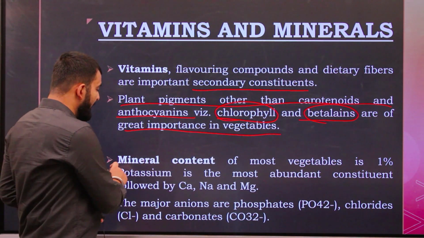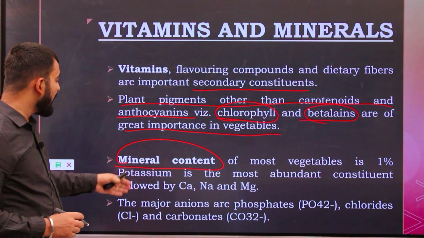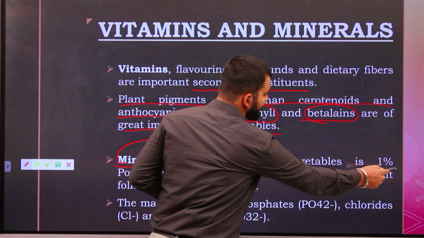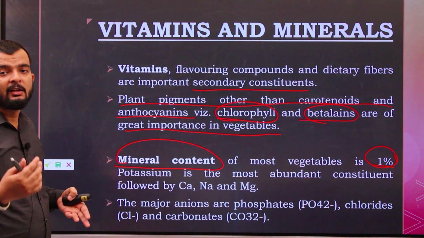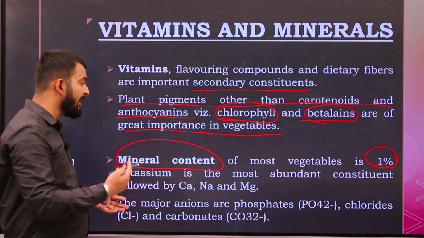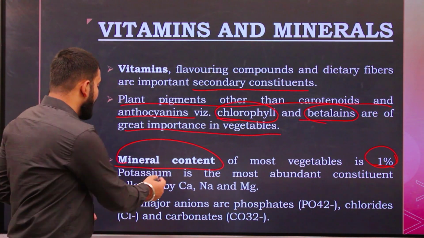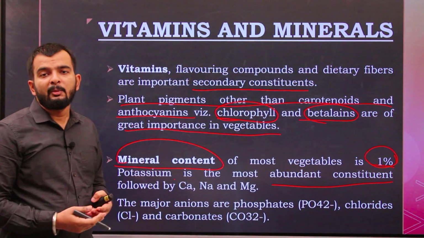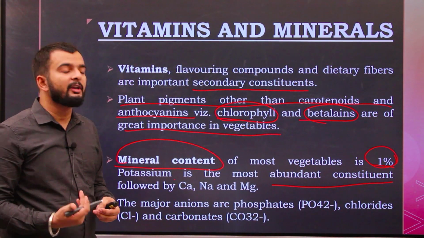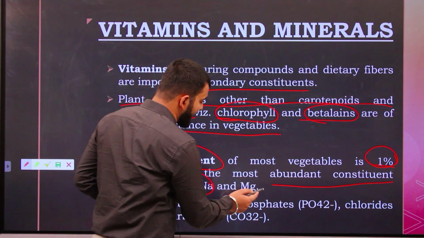Next we see the mineral content of vegetables, which is about 1%. Potassium is the most abundant constituent, present up to 1% in vegetables, followed by calcium, sodium and magnesium.